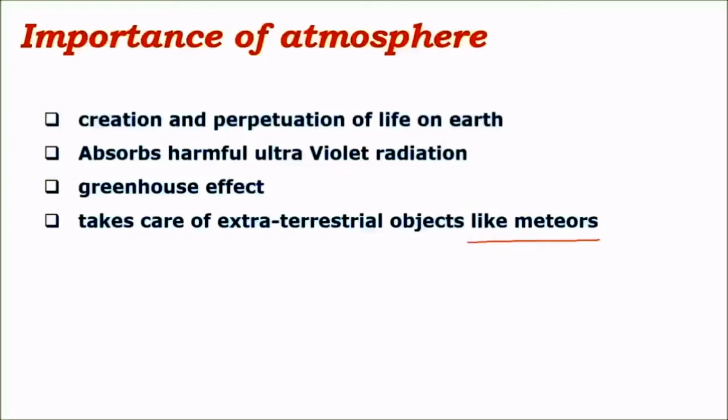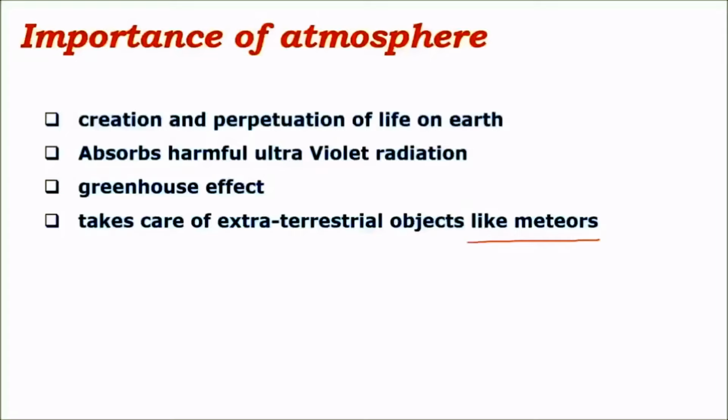So what are meteors? Meteors are parts of the asteroid belt. The asteroid belt is a belt which revolves around the Sun between the orbits of Mars and Jupiter. This asteroid belt contains small rocks whose radius varies from a few meters to a few kilometers. And these rocks sometimes escape from this asteroid belt and move towards Earth. When they are attracted by Earth's gravitational pull, they come very close to Earth and sometimes even enter the Earth's atmosphere. As the atmosphere gets thicker as we come closer to the Earth, enough friction is created for these rocks to burn up completely in the mesosphere.